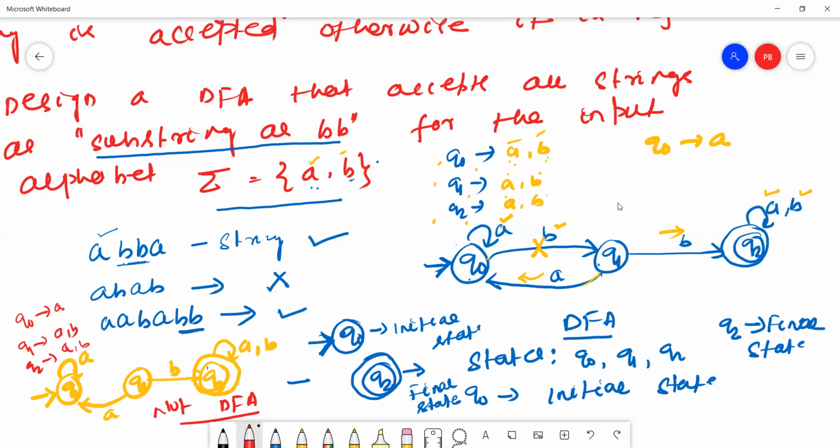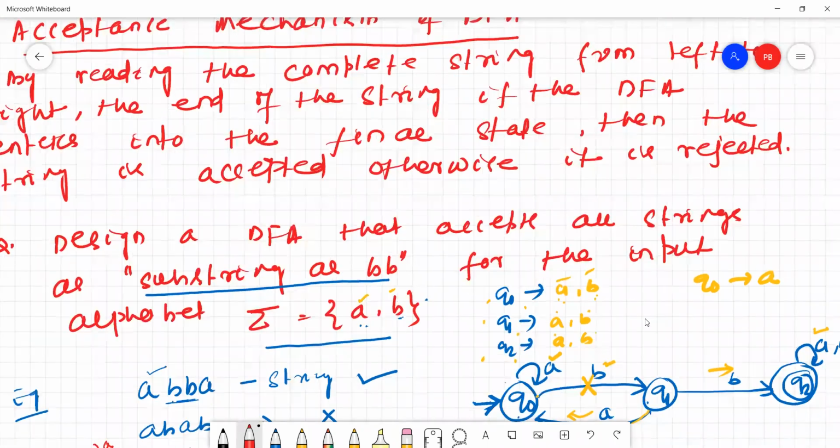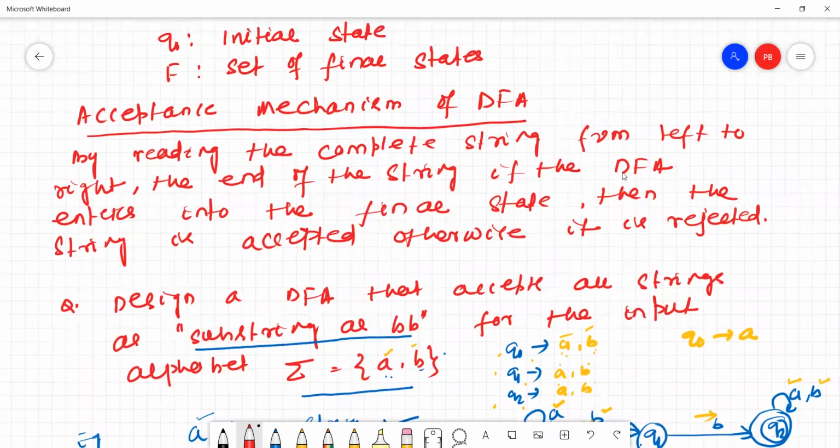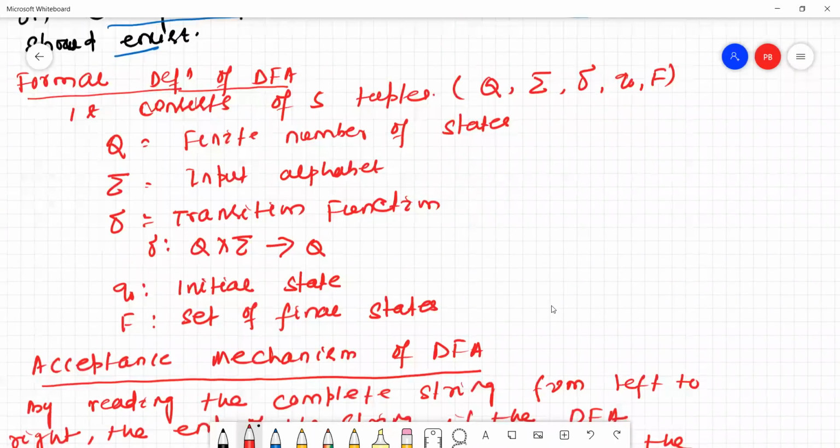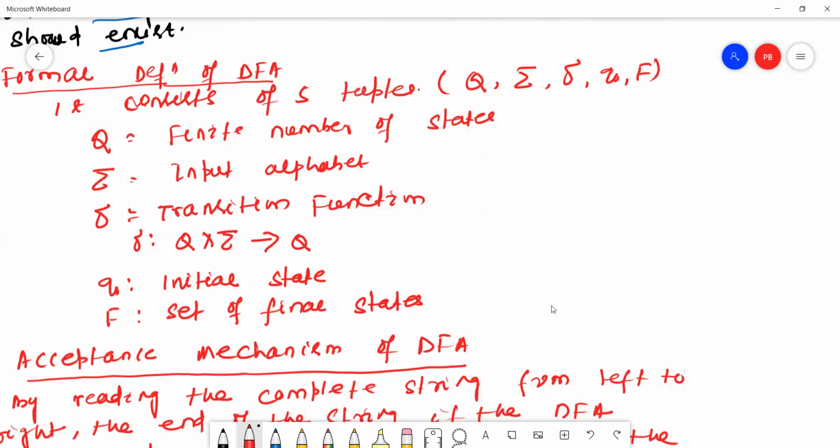Okay, now we'll understand the meaning of the formal definition. The formal definition consists of 5 tuples: Q, sigma, delta, Q0, F. Now we'll draw the same figure here. Q0 is the initial state, Q2 is my final state.